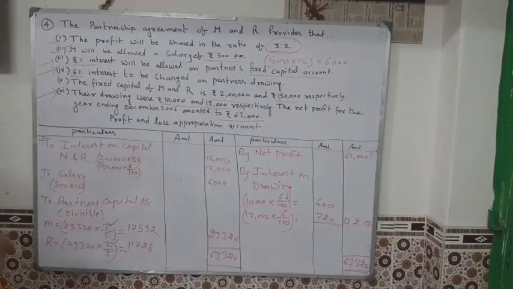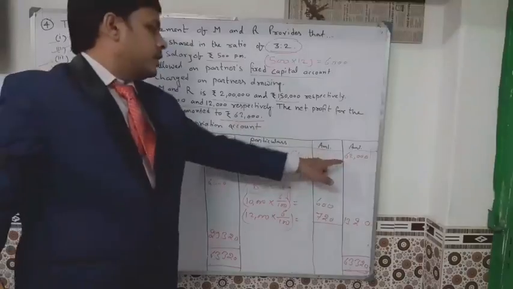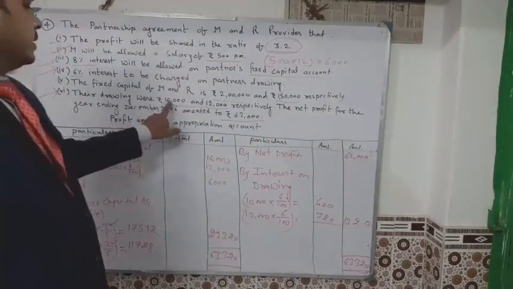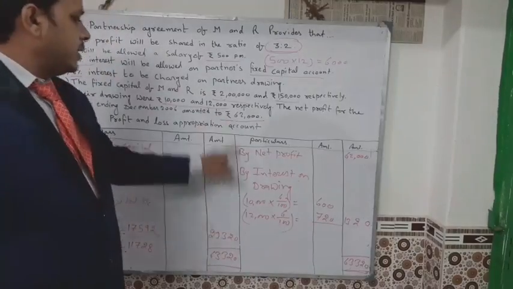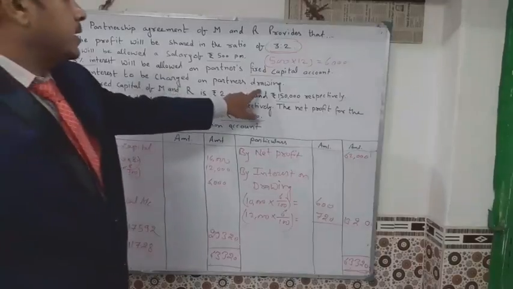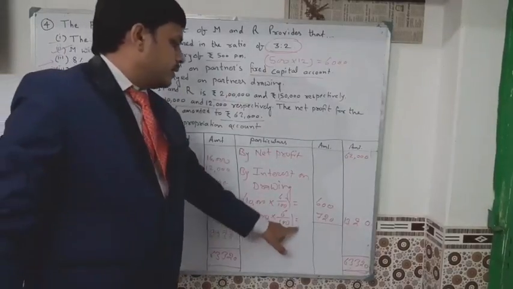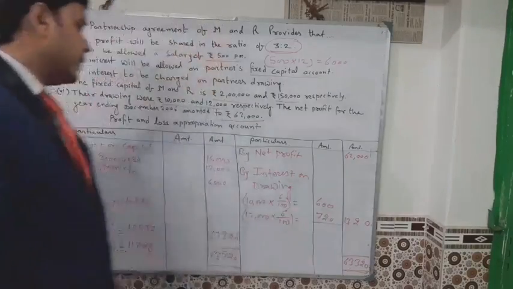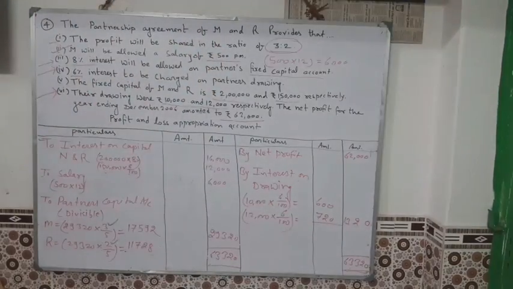Okay, by net profit you will write. This is the net profit, 62,000. By interest on drawing, 10,000 and 12,000. Percentage 6%, interest to be charged on partners' drawings. 6 divided by 100 gives 600 and 720. Okay, you will add it: 1,320. 29,320 is the divisible profit. We have divided it. Okay.